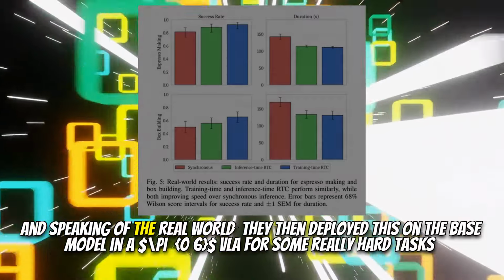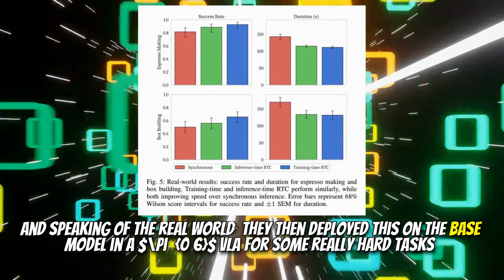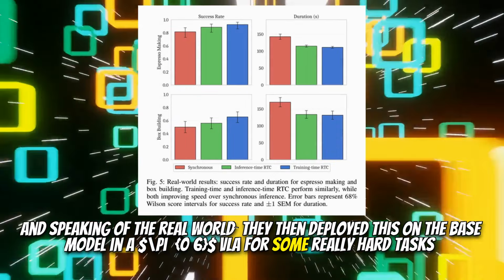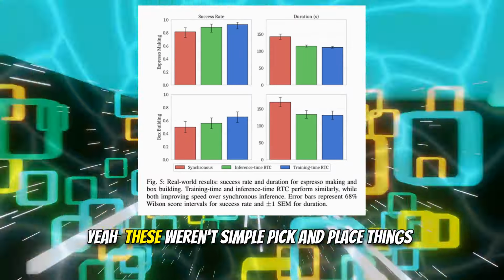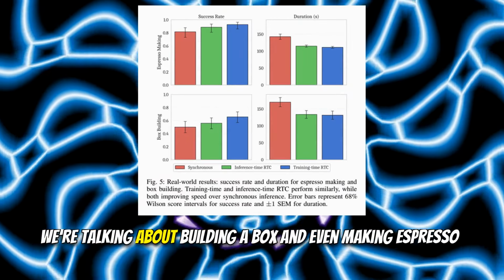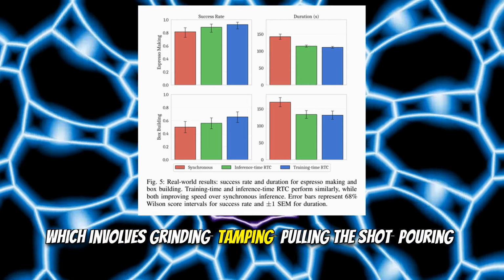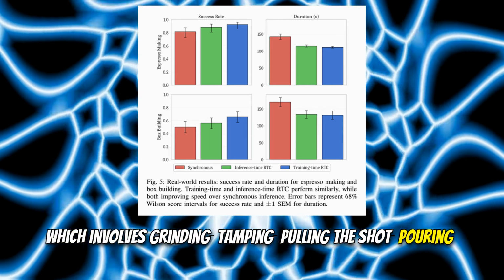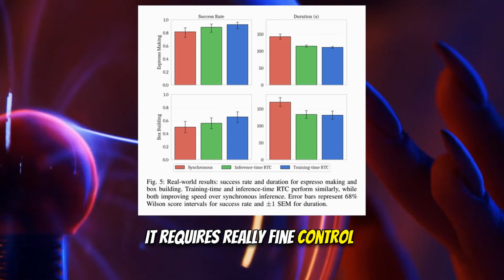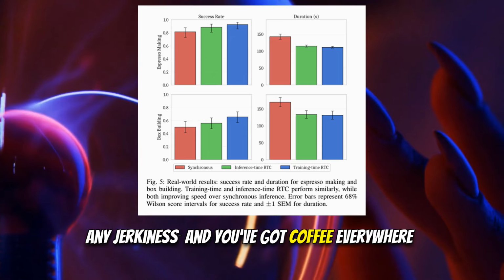Exactly. And speaking of the real world, they then deployed this on the big Tapena 666 VLA for some really hard tasks. Yeah, these weren't simple pick-and-place things. We're talking about building a box and even making espresso, which involves grinding, tamping, pulling the shot, pouring. It requires really fine control. Any jerkiness, and you've got coffee everywhere.